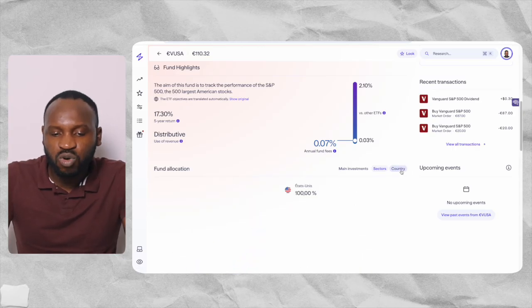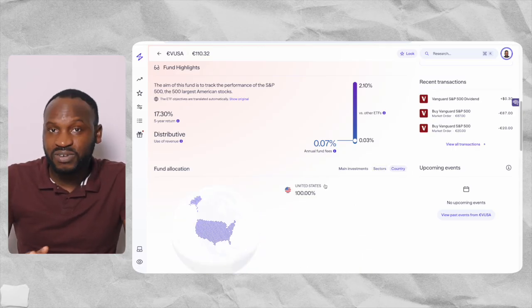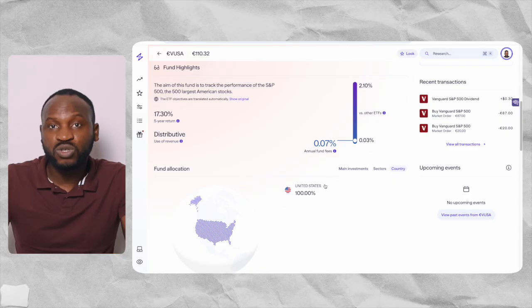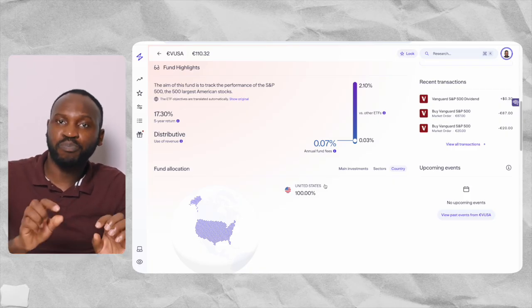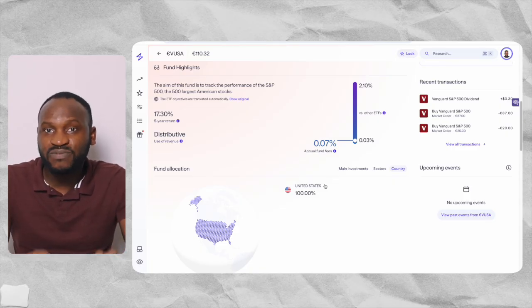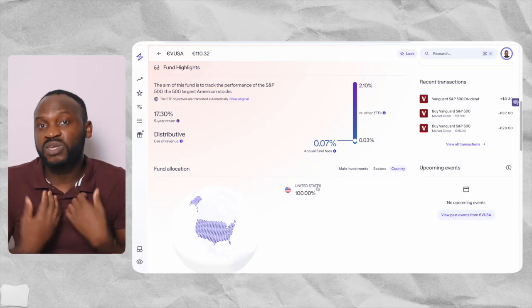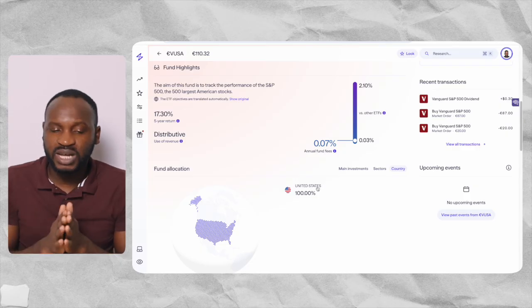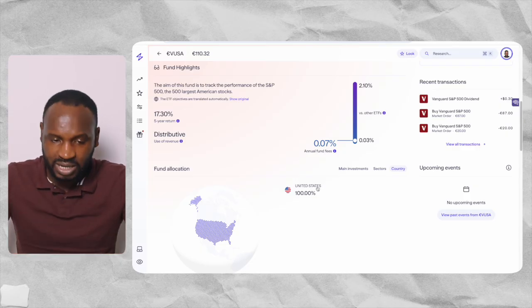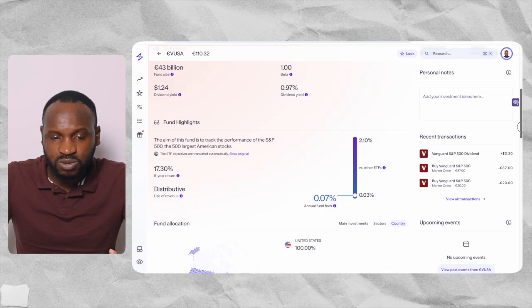And when we click on country, it's very, very important for you to look at all those things. The country where this fund is being held from. So you can see that 100% is United States, which, for me, is what I would recommend for anyone who wants to start investing their money online. So that is almost everything that I want to talk about in this video.